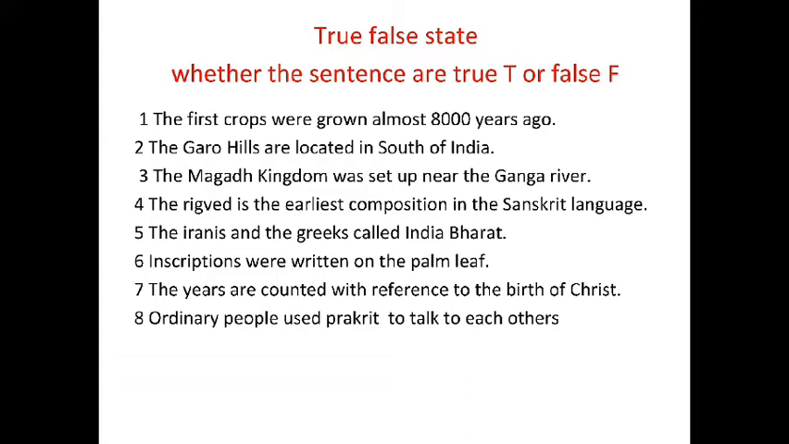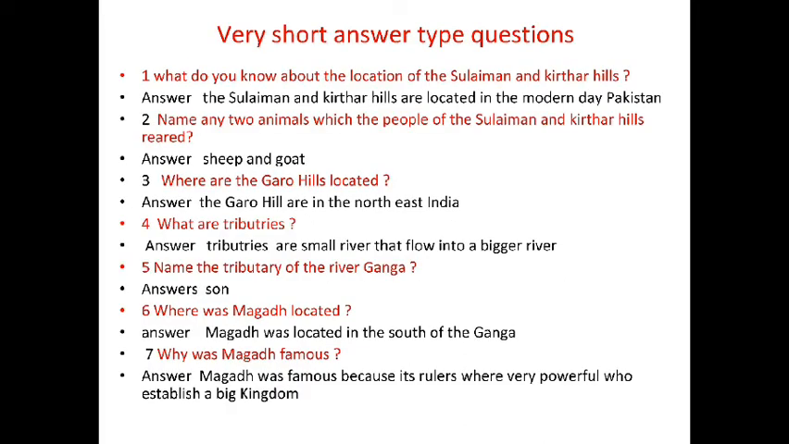Question number 7. The years are counted with reference to the birth of Christ, and the answer is true. Question number 8. Ordinary people used Prakritik to talk to each other, and the answer is true. Next, very short answer type questions. The first question is, what do you know about the location of the Suleiman and Kirthar Hills? And the answer is, the Suleiman and Kirthar Hills are located in modern day Pakistan.